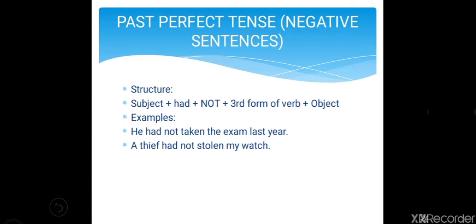Next one, a thief had not stolen my watch. A thief, subject, had, then not, then V3 and then object.